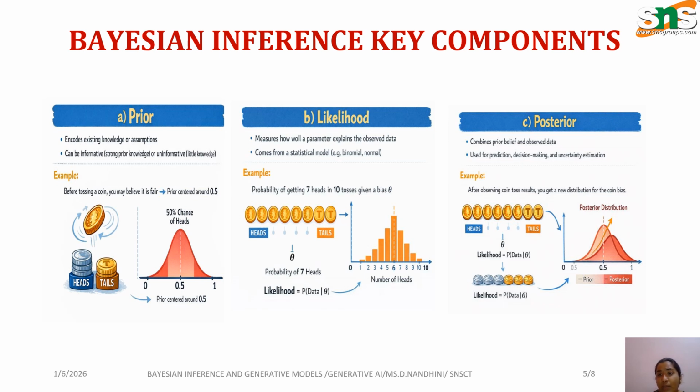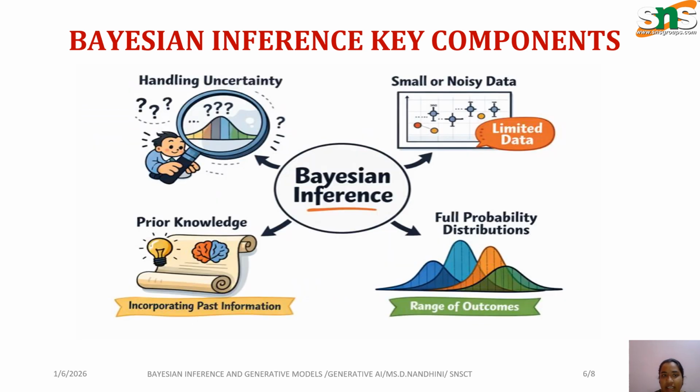The last one is the posterior. The posterior combines prior belief and observed data, and is used for prediction, decision making and uncertainty estimation. For example, what result has been obtained from the tosses, and how this distribution is explained. These are the key components of inference.